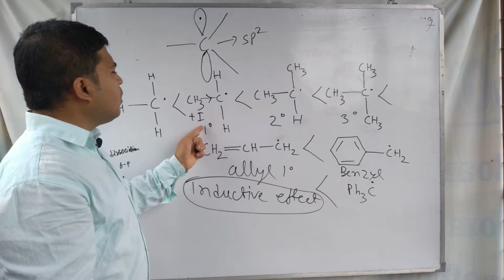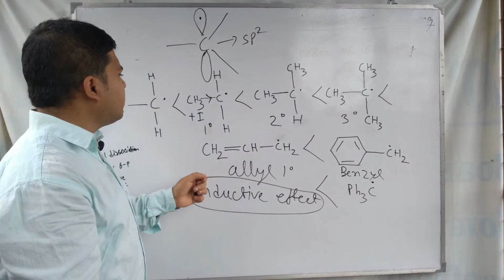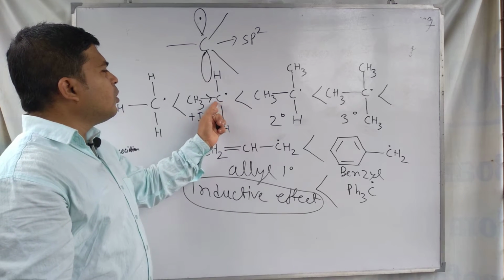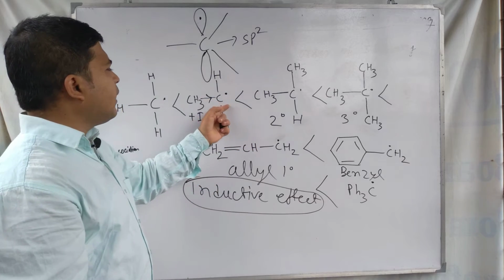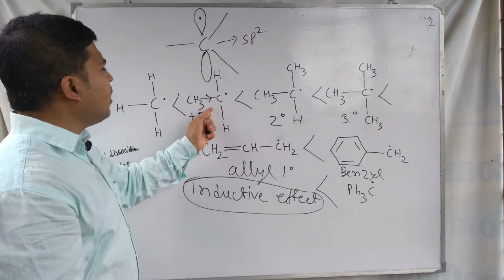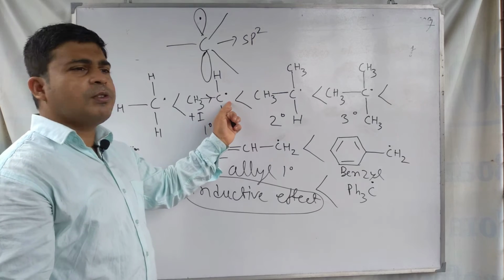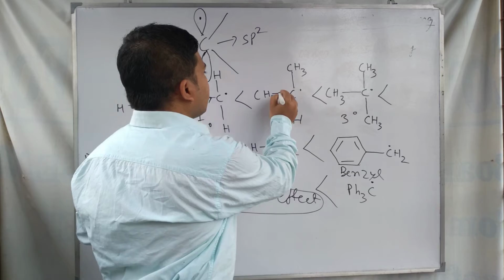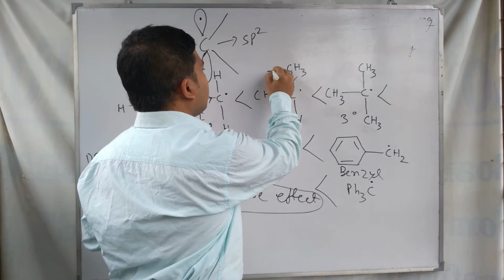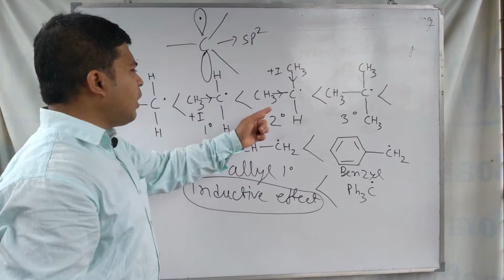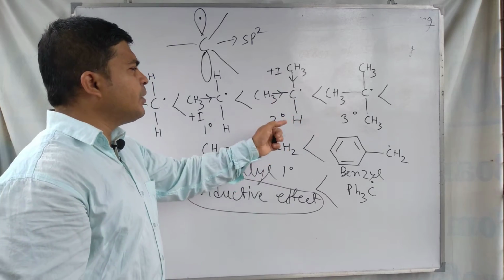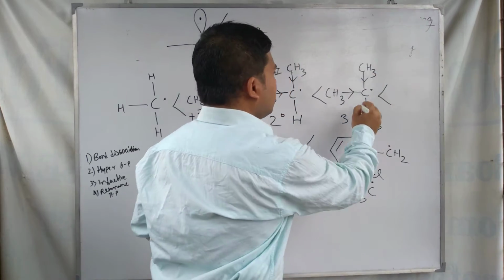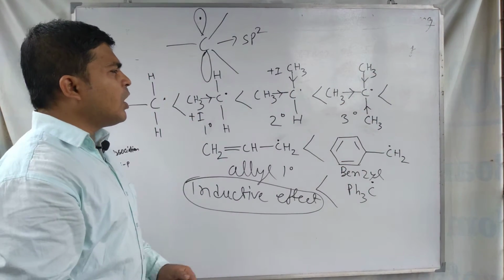So when the methyl group, which is operating a plus I inductive effect, releases electron to the radical carbon, it can remove the electron deficiency of this carbon. In the 2 degree free radical, two plus I effect groups, two methyl groups, are present, and in the tertiary free radical, three methyl groups are present.